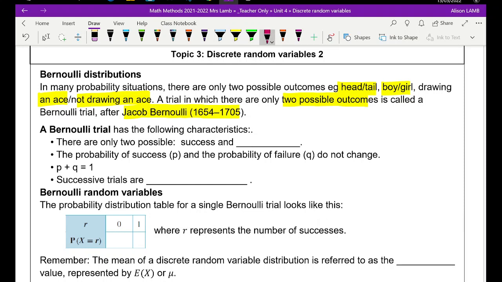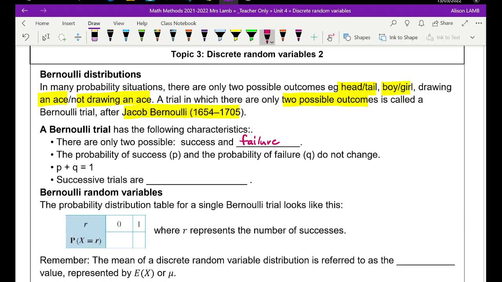We tend to call the two different possibilities a success and a failure. The probability of success and the probability of failure don't change, so we actually have independent events. It doesn't matter how many times you do the same experiment, you're going to get the same answer. Because of that, P and Q will stay the same.